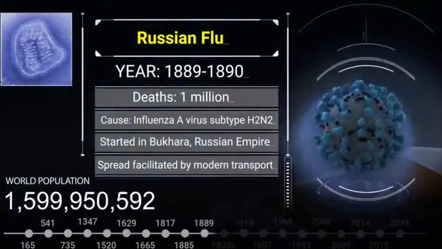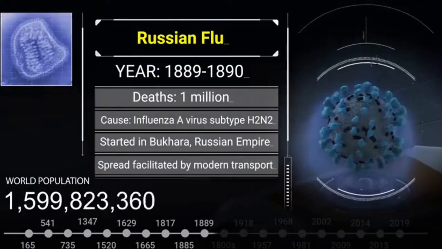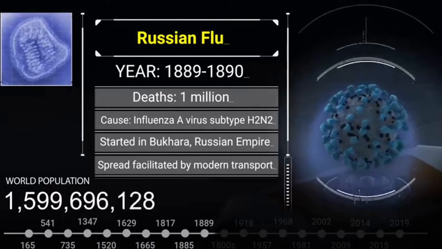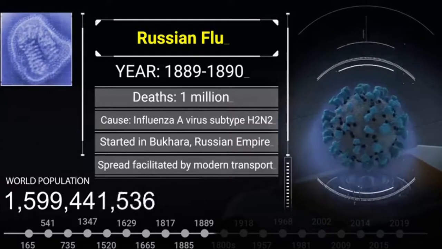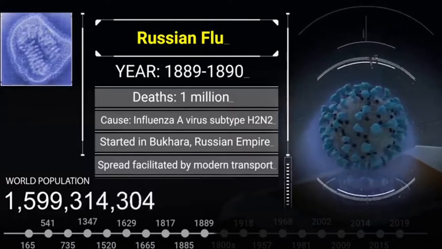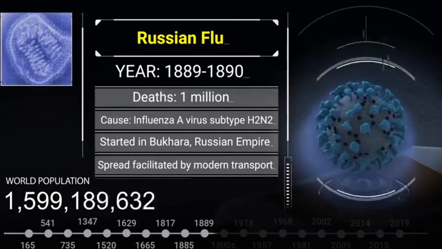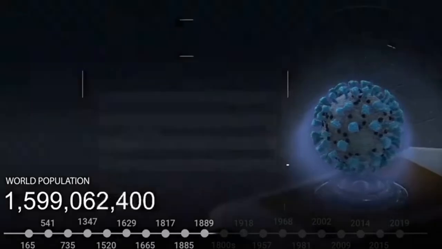Russian flu, year 1889 to 1890. That's 1 million. Caused by influenza A virus, subtype H2N2. Started in Bukhara, Russian Empire. Spread facilitated by modern transport.